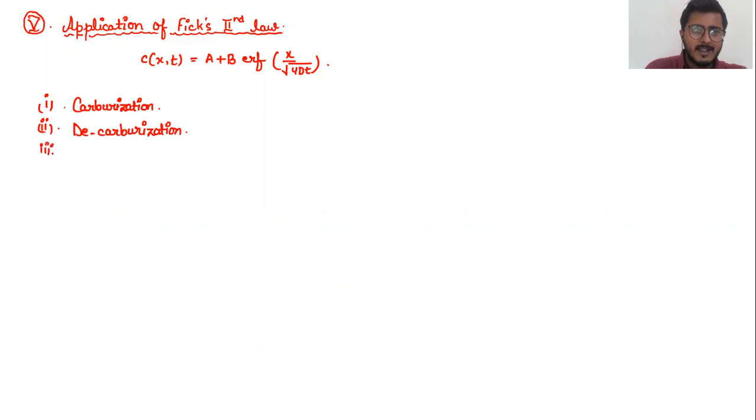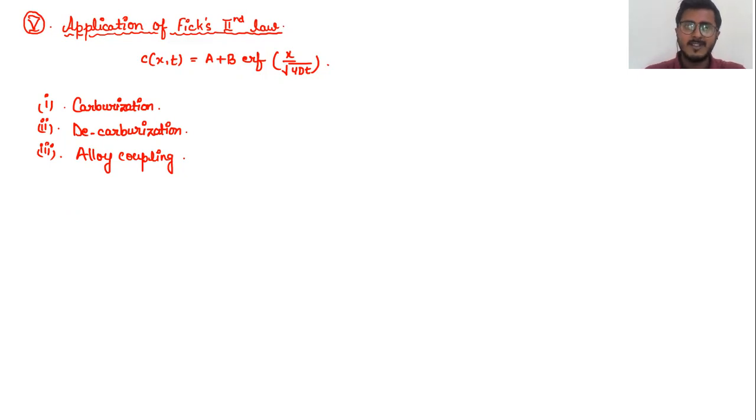So these are the three applications which we will be learning in Fick's second law. We'll be discussing all these three applications. What is carburization? What is decarburization? What is alloy coupling? And we'll derive the solution for all of these applications.